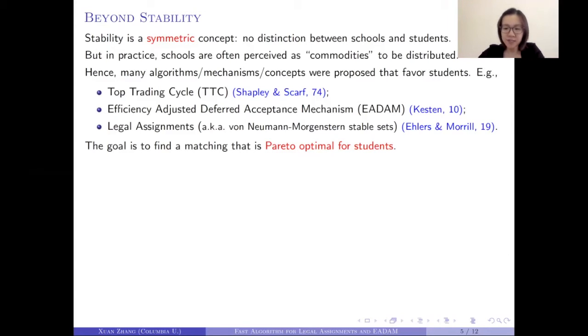But in the school choice context, schools are often perceived as commodities to be distributed to the students. As a result, there have been many algorithms, mechanisms, or concepts proposed in the literature to favor students over schools. Here I listed a couple of examples. The goal of these mechanisms is usually to find a matching that is Pareto optimal for the students.